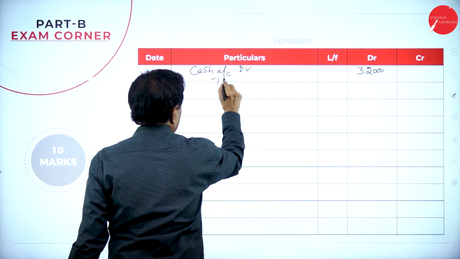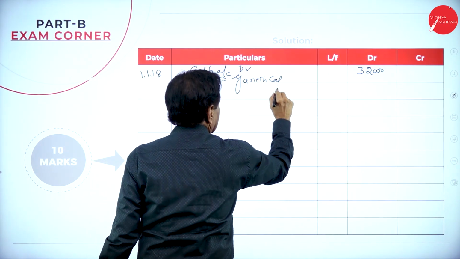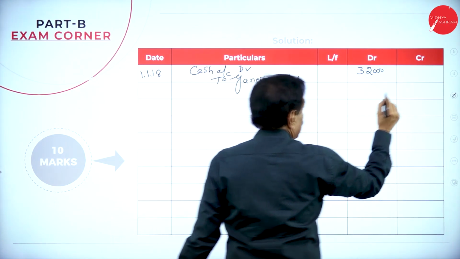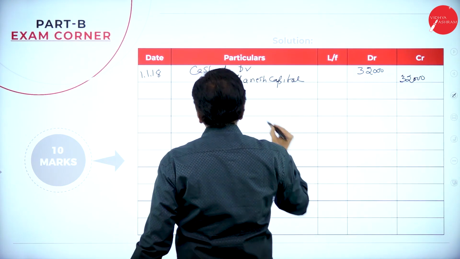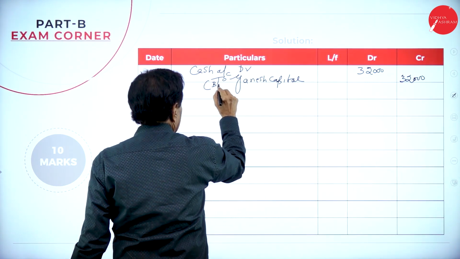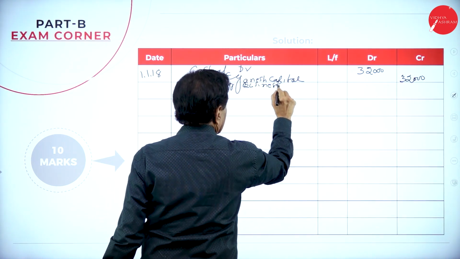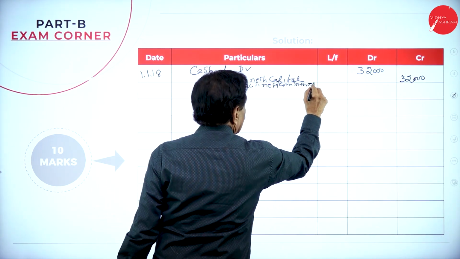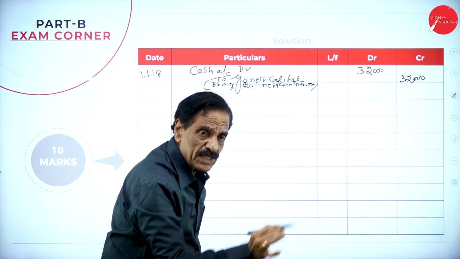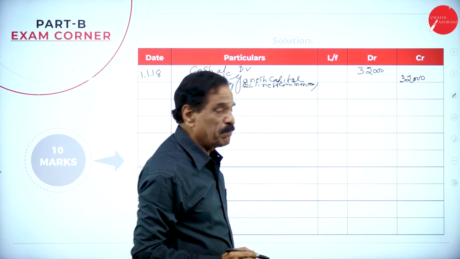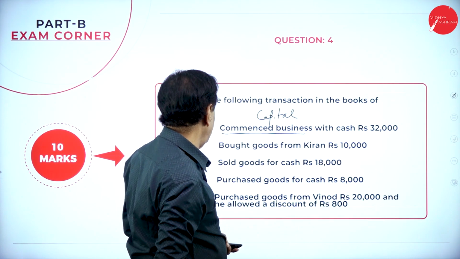To Ganesh capital, credit side 32,000. Being business commenced. So what's the entry? Cash account debit to Ganesh capital account. How much? 32,000.